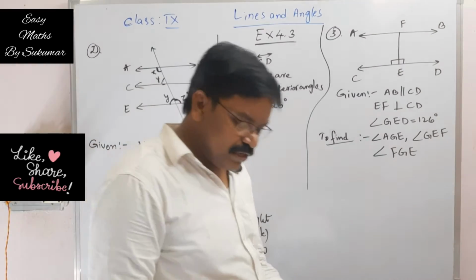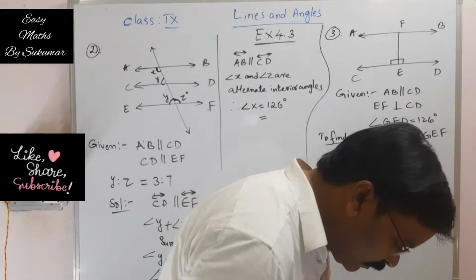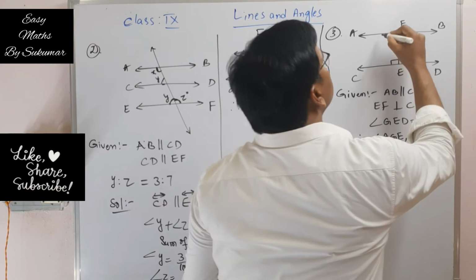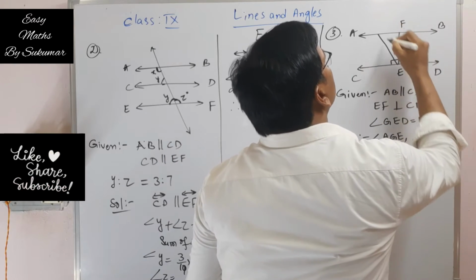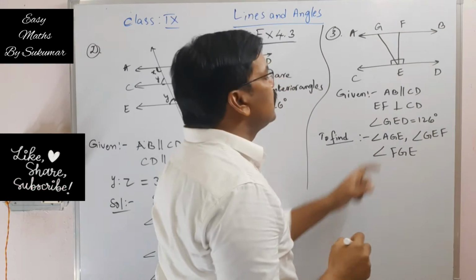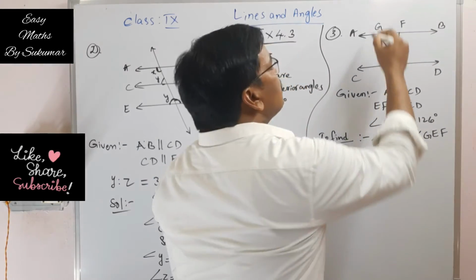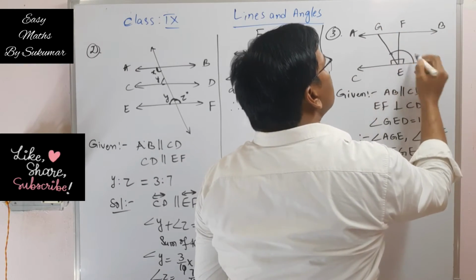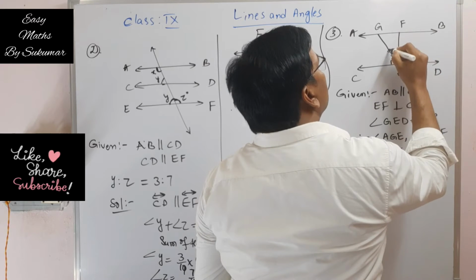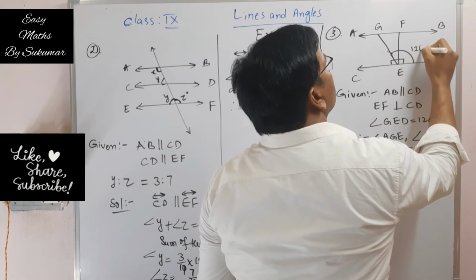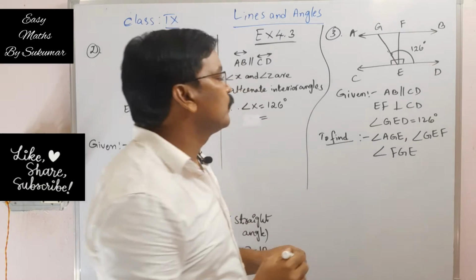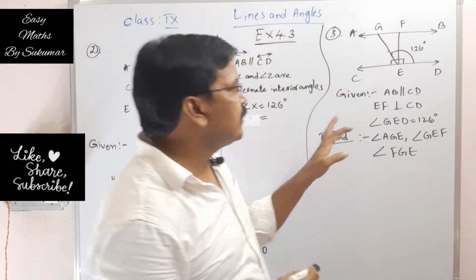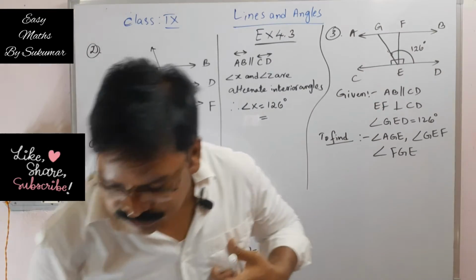This angle GED. One more line is there here. This is GE. Right. Now angle GED, this total angle is given here. This total angle is 126 degrees. Okay. Now what we have to find here? Angle AGE.